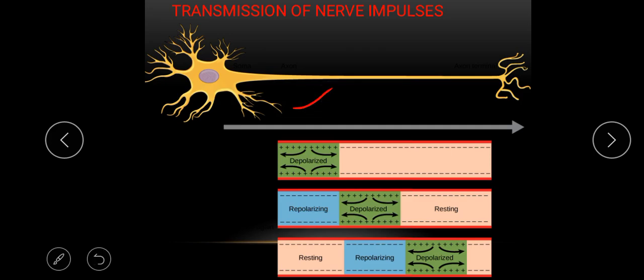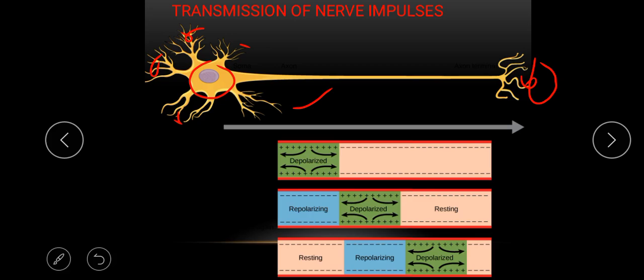Now, for example, this is a neuron. This is the cell body of the neuron. Then we have the dendrite. And this is the axon terminal. This is the place where the neuron synapses with the next neuron.